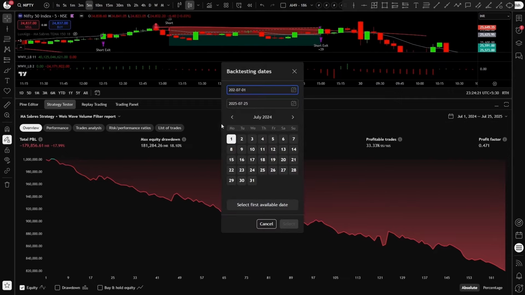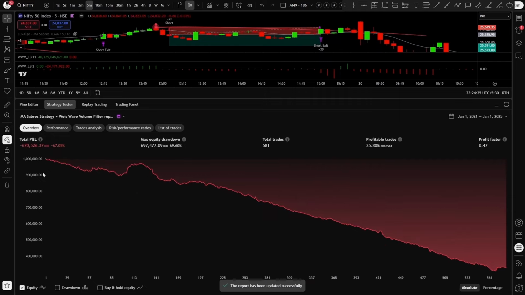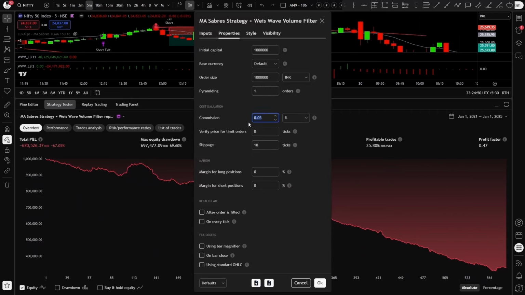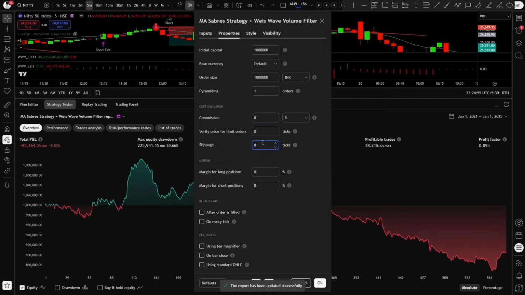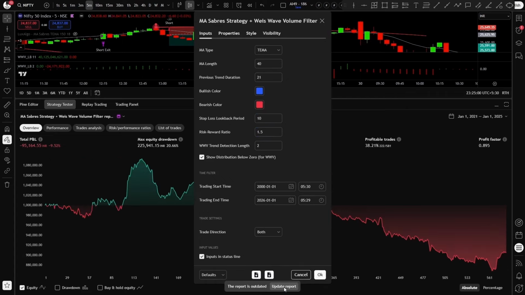I will set the start date to 2021, 1st of January, and the end date to 2025, 1st of January. And nothing changes. There were slightly uptrending movement right here, but after that it's just plummeted. But let's check the strategy without using any commission, so I will set the commission to 0 and 0 tick slippage. Let's update the report.